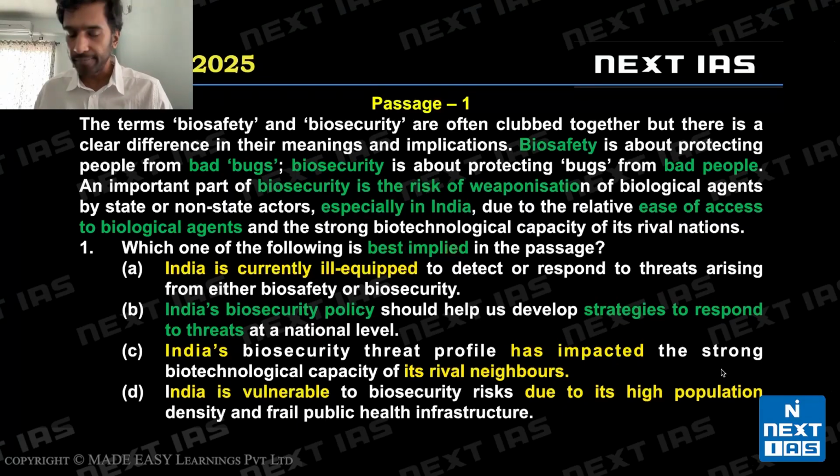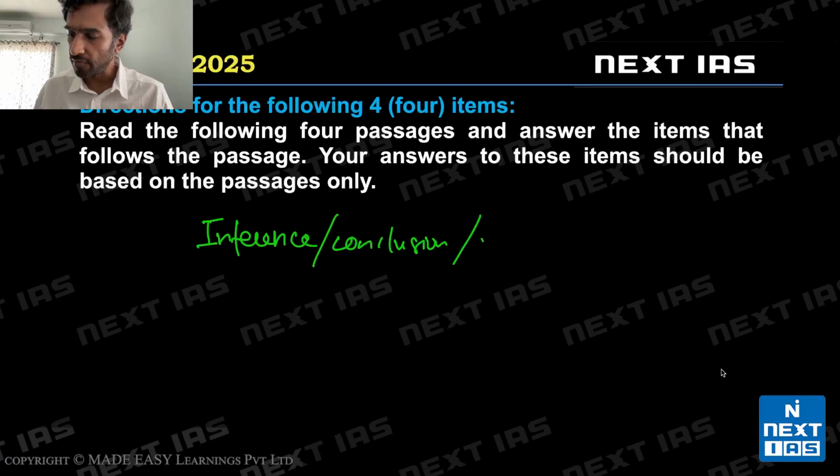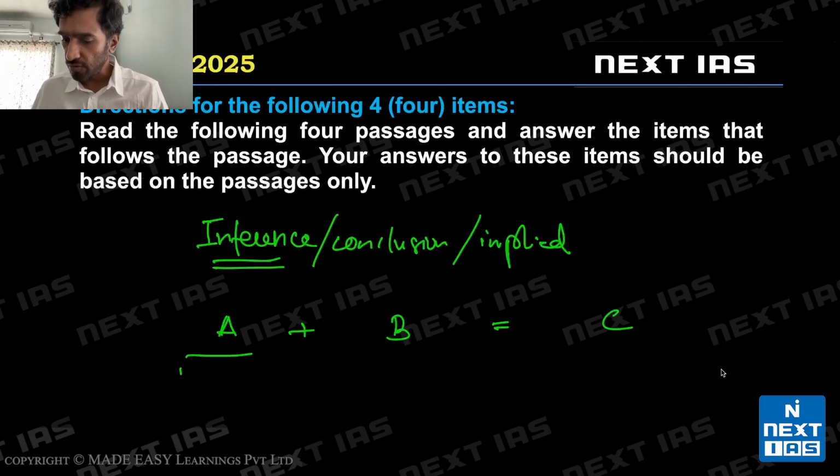Now, best implied. Okay. So give me one brief moment to discuss inferences. Now, there is a very slight distinction or difference between inferences, implication, conclusion, etc. But we'll treat this as one for the sake of our discussion today and for the sake of the exam. All right. So, an inference is when we reach a conclusion based on some evidence, right? So suppose the evidence you had was this is the example that students from the classroom will remember. Suppose you step outside your house and you see dark clouds in the sky and you see water in the streets.